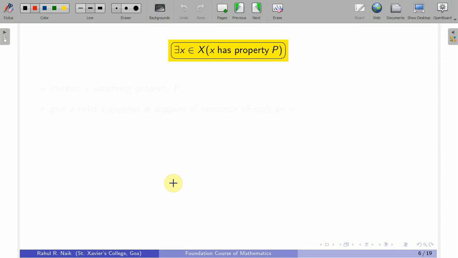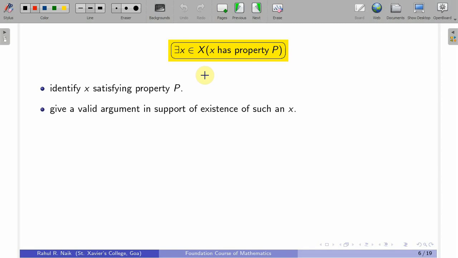Next we will deal with the statement of the form there exists x in X such that x has a property P. When you have a statement of the form there exists, it is your choice, you need to produce an element in X so that it has a property P. Either you need to produce it or you need to construct it. So, identify x satisfying property P, and give a valid argument in support of the existence of such an x.